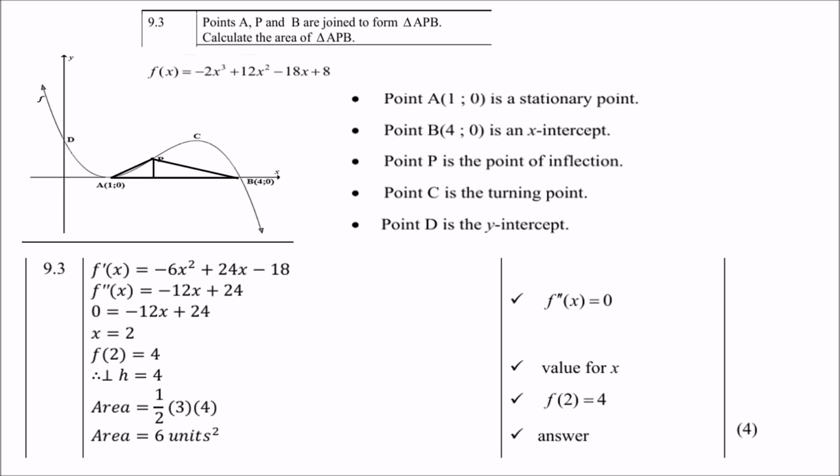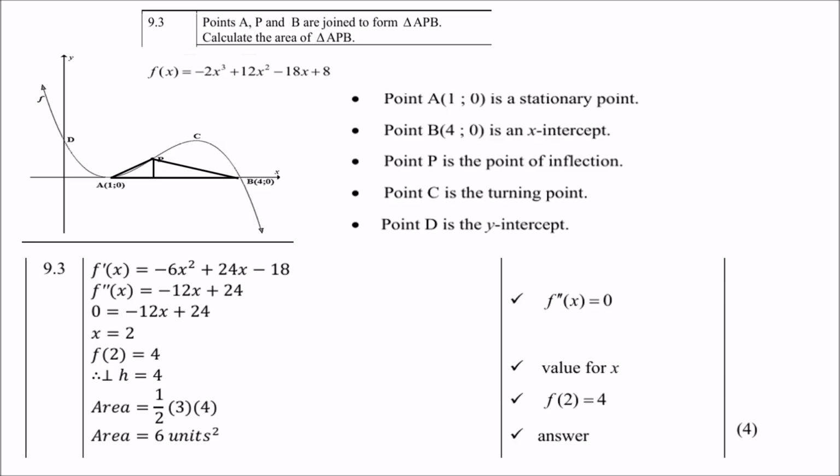Now the height can run from point P, perpendicular to AB. So I must first find P's x value. Remember, given was that P is the point of inflection, and a point of inflection comes from the second derivative. So we need to find the second derivative, which is negative 12x plus 24, and let that equal 0. If you solve that, you will get x equals 2. So the x value of P is 2.